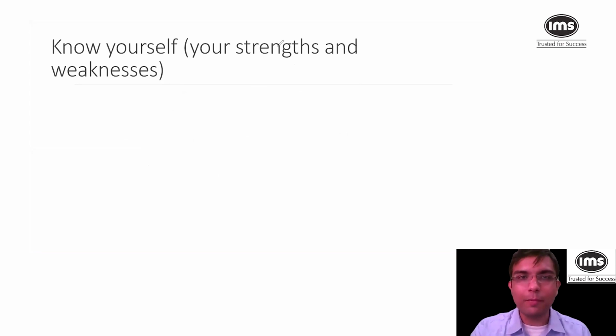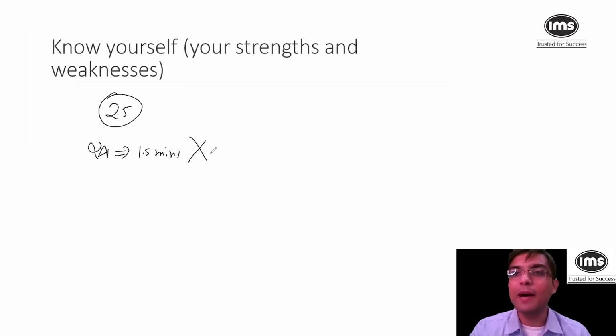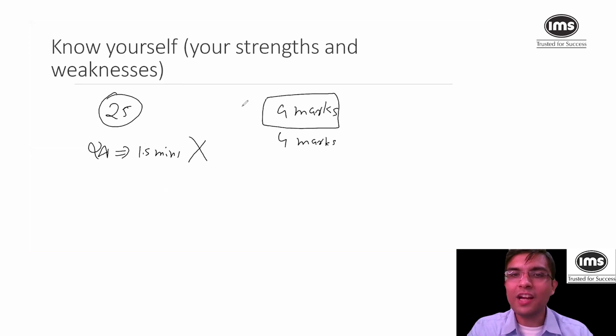Even during the first 25 minutes, when I solve quant questions, if there is a quant question which I feel will take 1.5 minutes, I skip it. I mark it for review. The easiest questions also give you 4 marks, and the most difficult question also gives you only 4 marks. So what is best to do? Take 4 marks from the easiest question, rather than developing some amazing logic and solving the most difficult question. That is good for a researcher, not good for a manager.